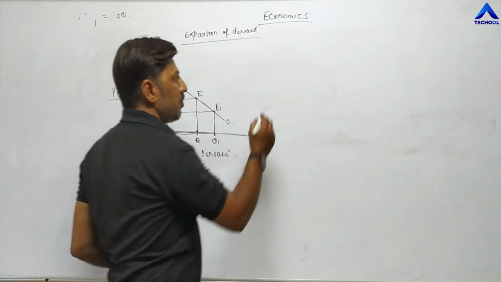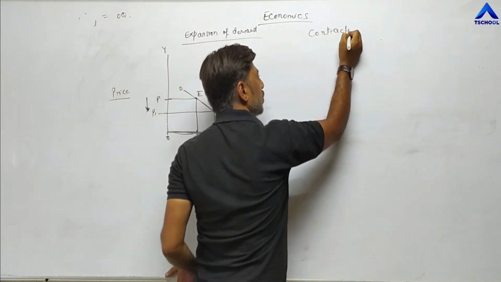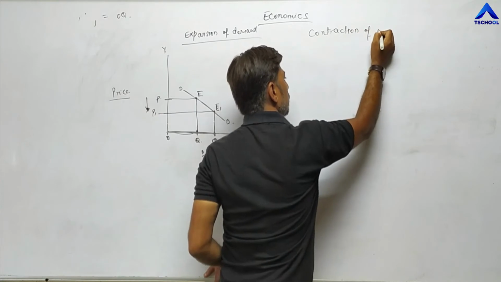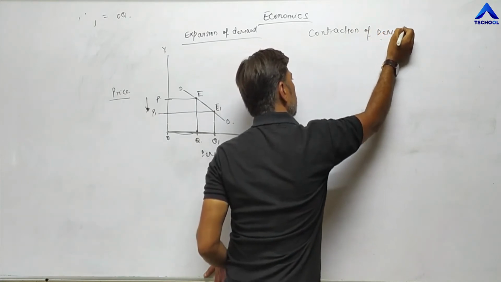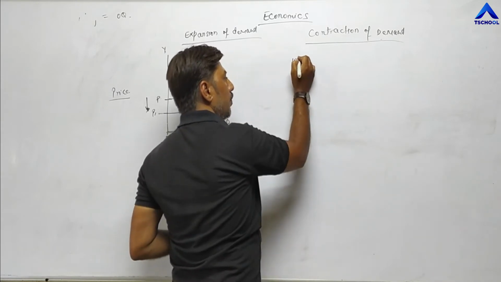Next, contraction of demand. Now the diagram for contraction of demand. What is the definition of contraction of demand?